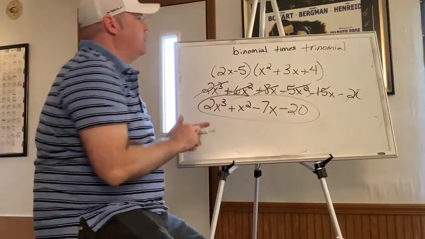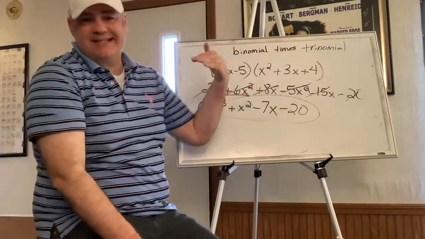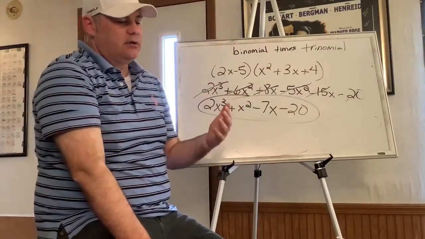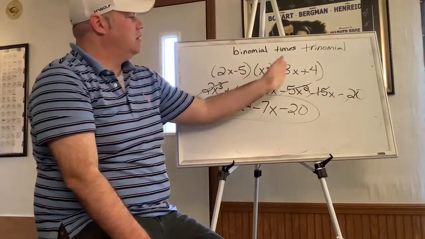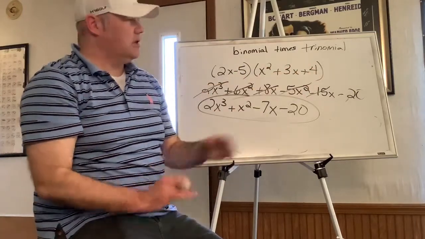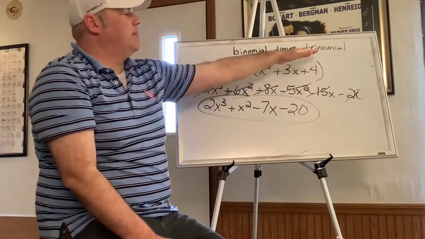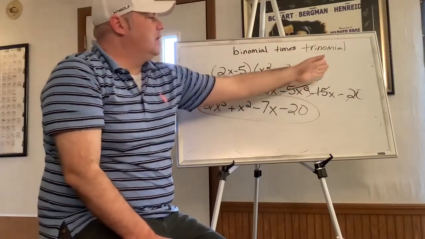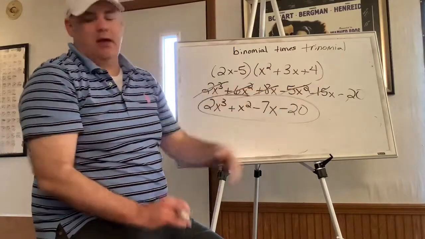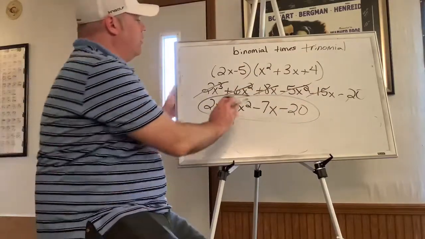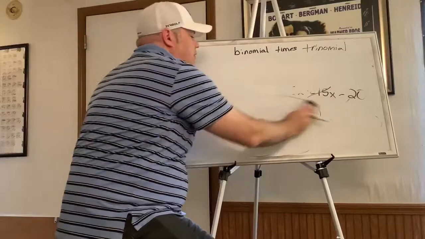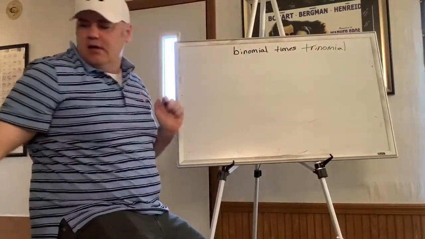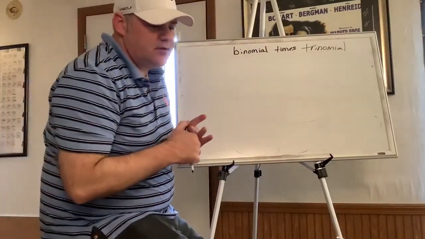So really, the way we do binomial times trinomial is the same way as binomial times binomial. It's just one longer term, okay? And you could keep going. Once you get past trinomial, the name always then just becomes polynomial. But you could keep adding terms and keep doing this. But this is where we'll stop. I'm going to do one more binomial times trinomial, though, and you can try it. If you want, pause it and see if it comes out right.